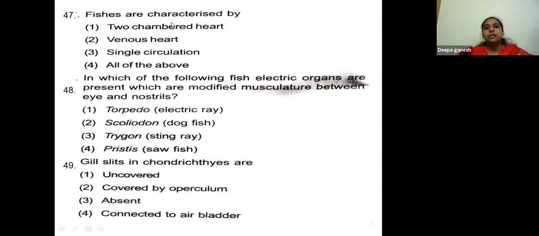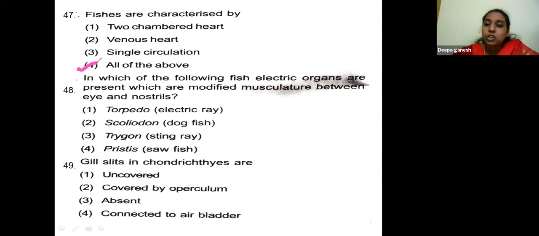Fishes are characterized by a two-chambered heart, venous heart, single circulation, all of the above. Yes, the sinus venosus is the structure that gives rise to the aorta. It has single circulation. A venous heart is present. So the answer is all of the above.